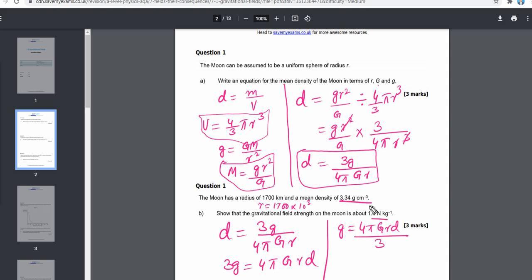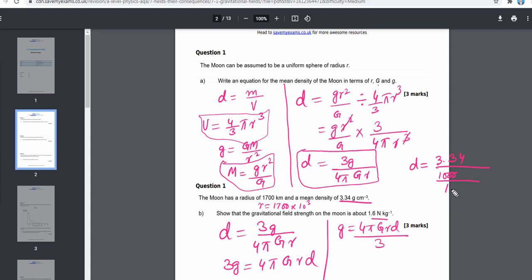So I have to divide this density by 1000, and I have to times it by 1 million, because I want to convert this gram into kilogram and per centimeter cube into per meter cube. So my density will be like this, 3.34 divided by 1000, and per centimeter cube, because it's already in the denominator, and in order to go from the centimeter cube to the meter cube, I have to divide it by 1 million.